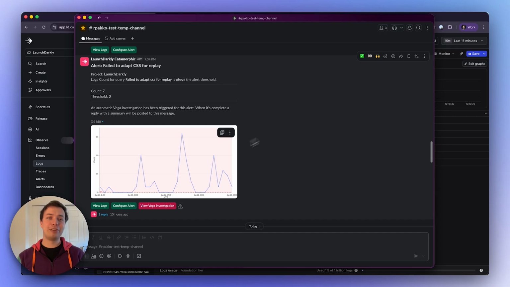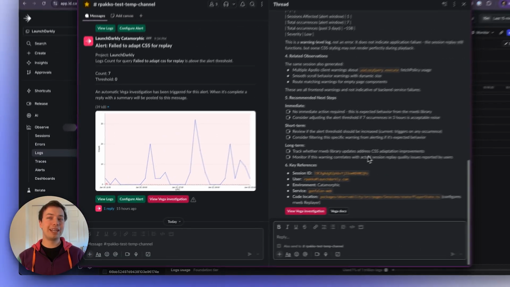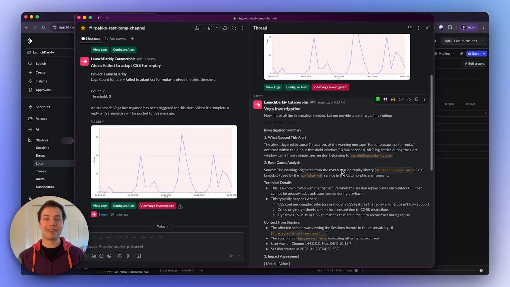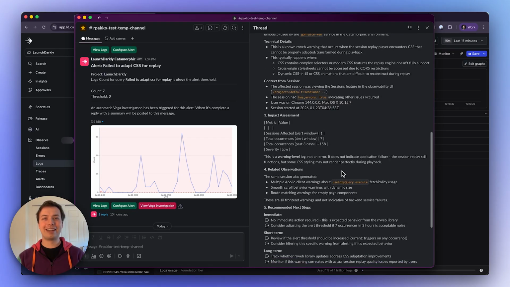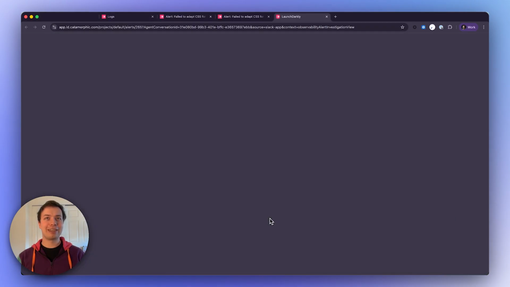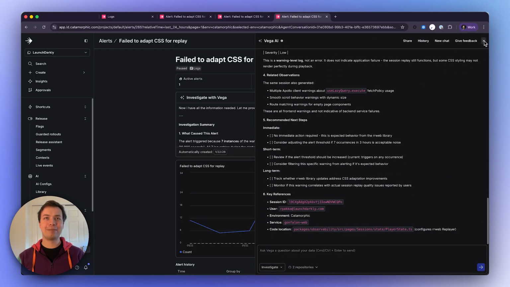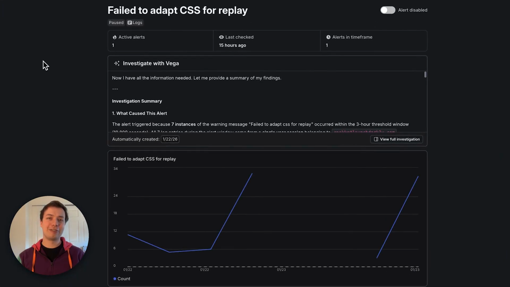In the alert, I have a new button here that says View Vega Investigation. And we can see just 1 minute after the alert was triggered, I received a follow-up directly in Slack with Vega's investigation summary, letting me know the root cause and what it thinks that I should do. I can view this directly in Slack, but I can also click this button to bring it up in our web client in LaunchDarkly.com. And I can see here a lot more things about my alert definition, a graph showing me what happened, along with the last Vega investigation.